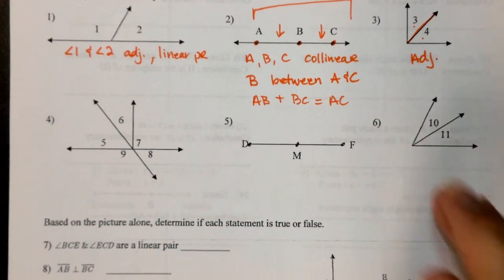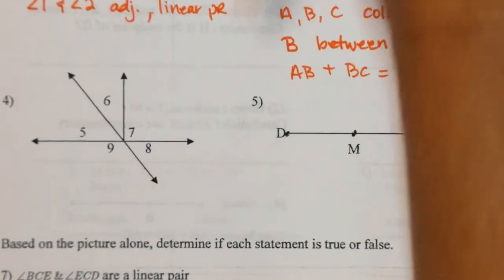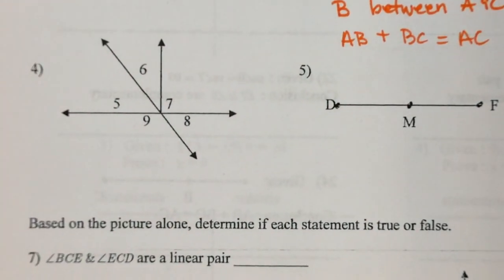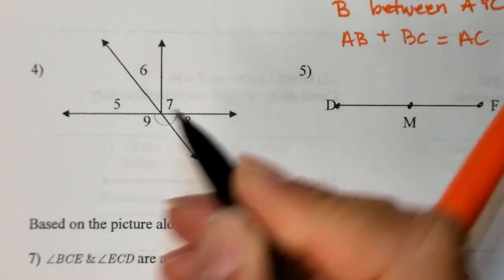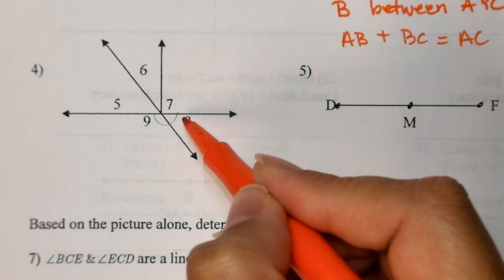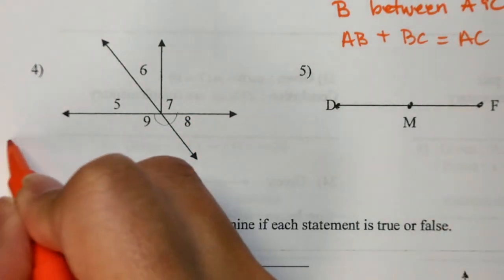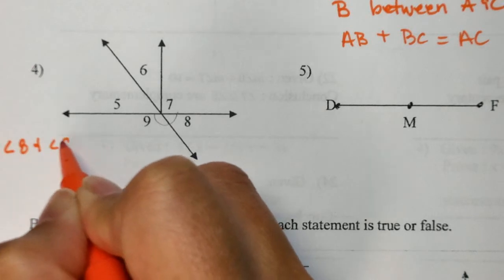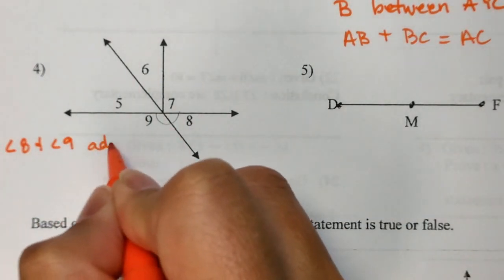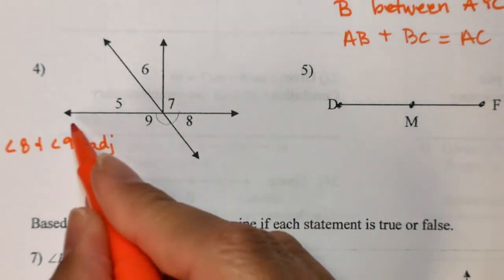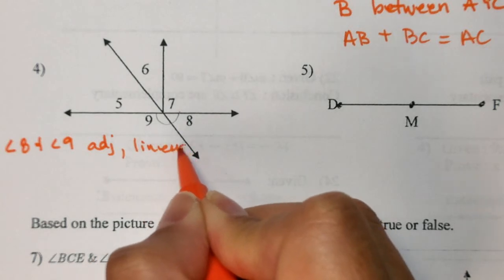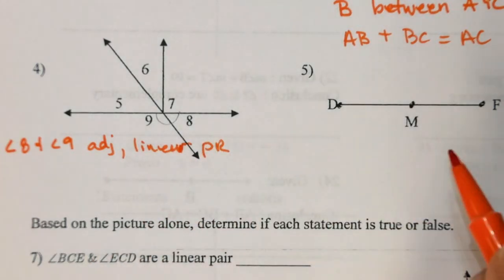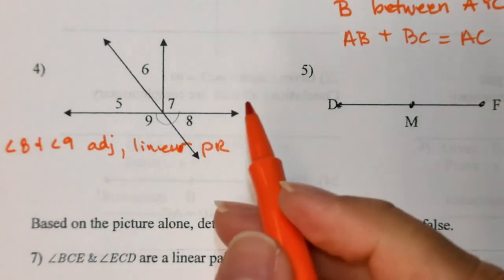Oh, but look at number 4. I'm going to zoom in on him just a little. We have a lot going on with number 4. So I'm going to start here on the bottom, and you'll see me often do this right here. So I can see that 8 and 9, so angle 8 and angle 9, first I can see that they are adjacent angles because they share this ray, but then their non-common sides form a line, so I also know that they are a linear pair.